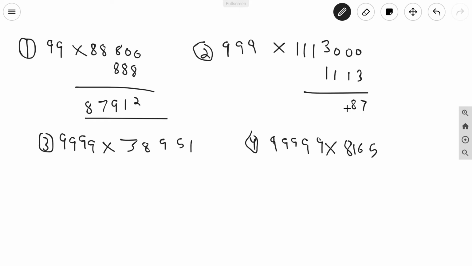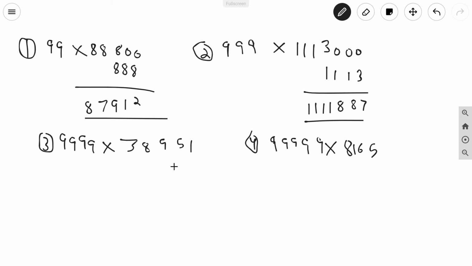Again 9 minus 1, 8. 2 minus 1, 1. Then 1 minus 0, 1. 1 minus 0, 1. 1 minus 0, 1. So we have got the answer. 999 into 1113 is 1111887. So there are 4 times 1 and 887. Now let's see the next example.